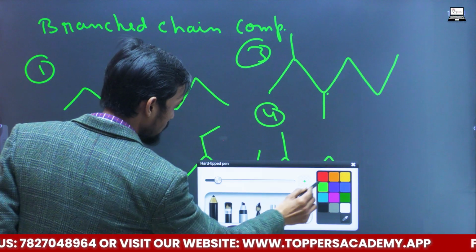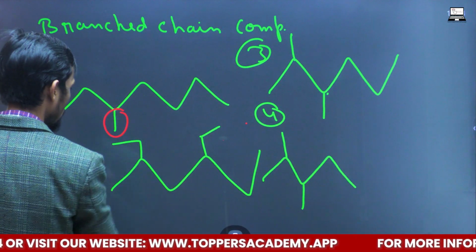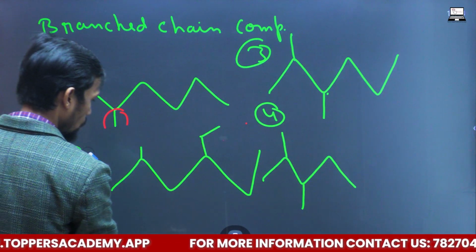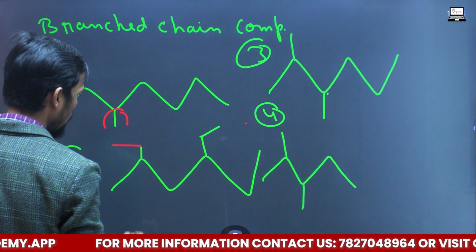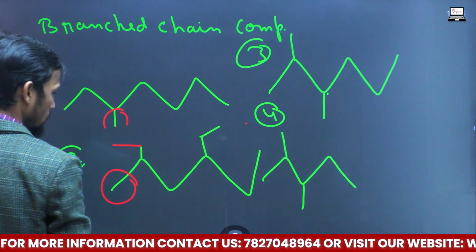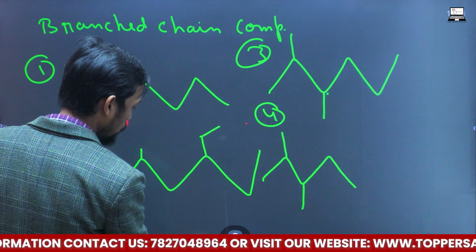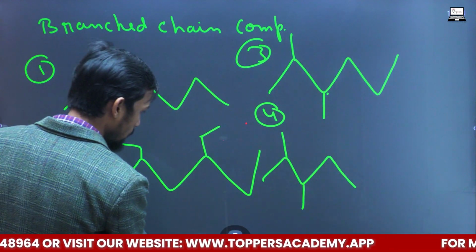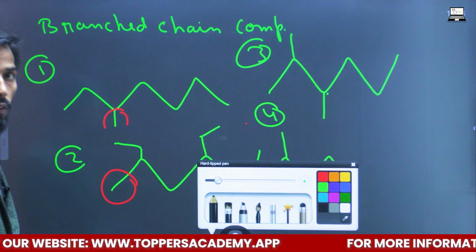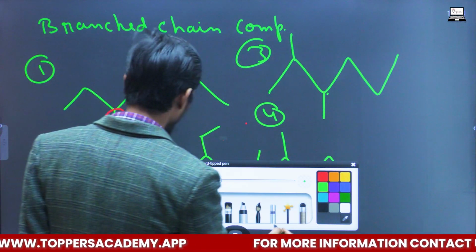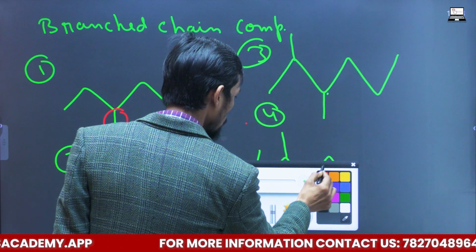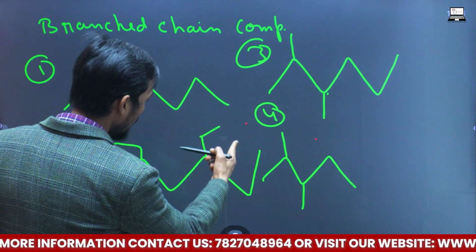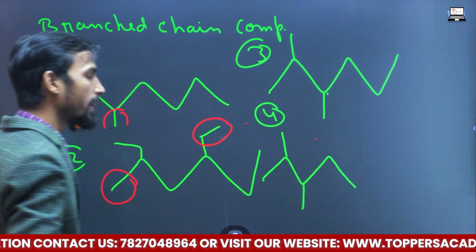So if you want to see which are the branches over here, this is the branch over here, sorry, not this, this is not the branch. I will make you understand this concept also, why we are not calling this a branch. This is a branch. This thing we are going to study when we study nomenclature, maybe in the next lecture after this. Then we will study why we are considering this as a branch, not this. And in this case, this one or that one can be considered as a branch.